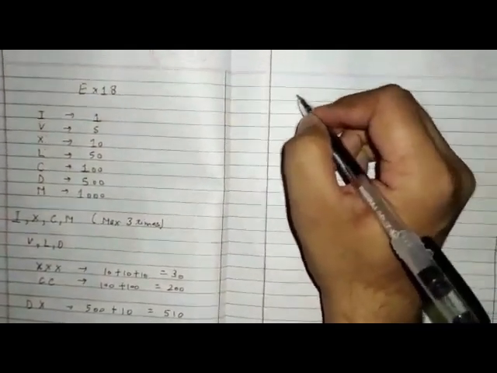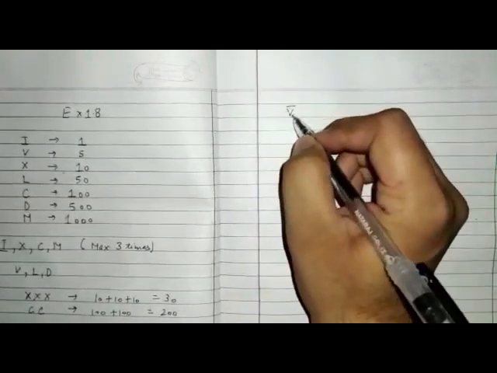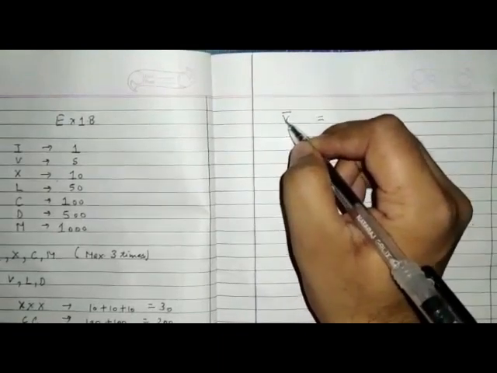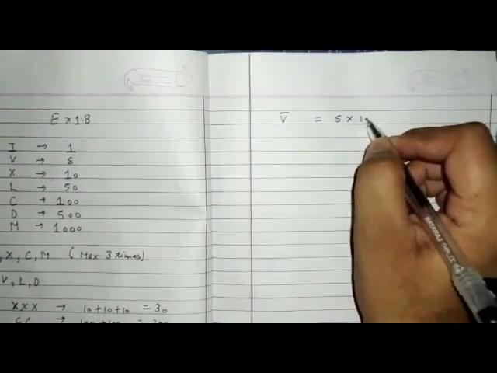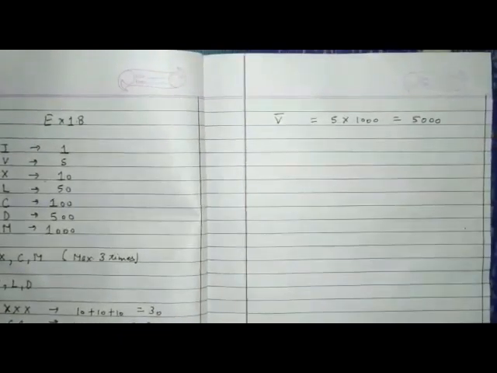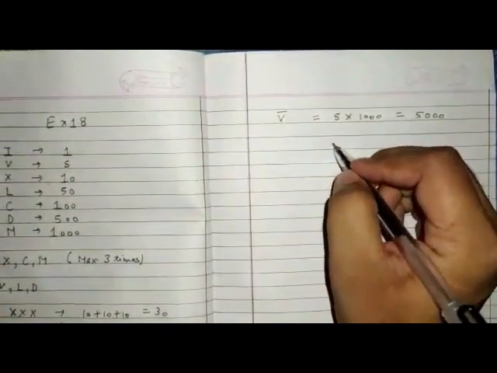Now the next rule is that if you are putting bar over any Roman numeral, suppose I am writing V and I am using bar over it. This bar represents multiplication with 1000. First of all, write the value of V, that means 5. And this bar represents multiply by 1000. So your value of V bar is 5000. I hope rules are clear to all. Now let's come to the exercise.